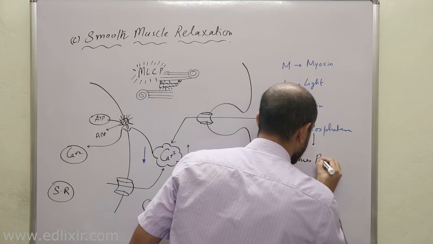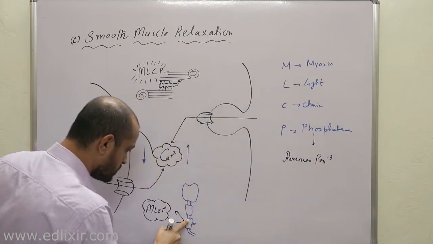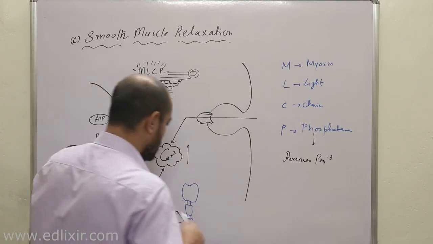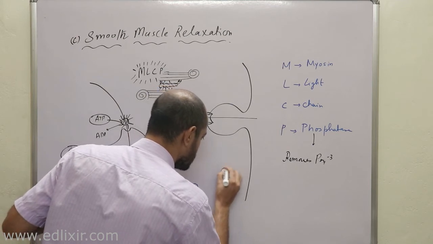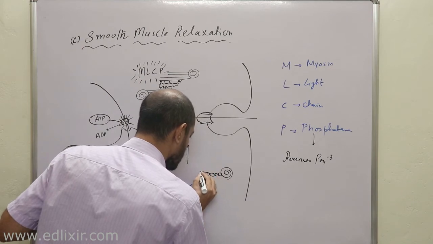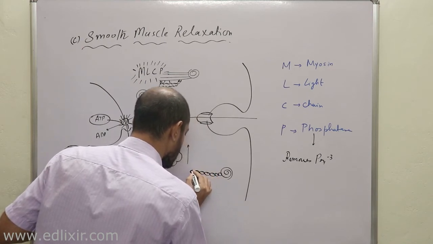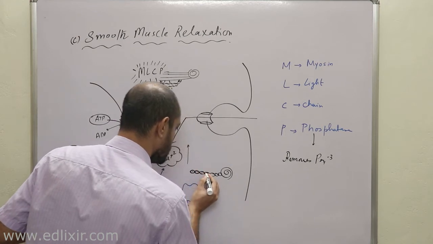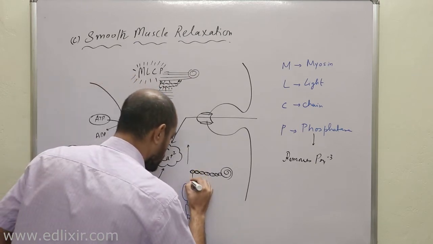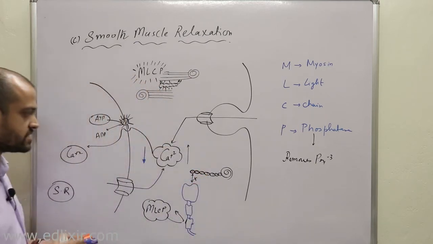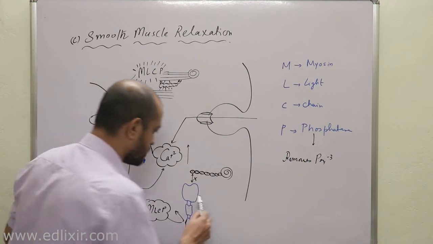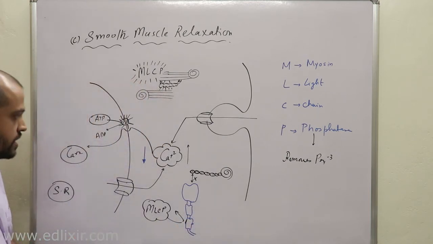Therefore, it will remove these phosphates, and no longer will there be interaction between the dense bodies and the actin. Listen, there will be no longer interaction between the myosin head and the actin molecules, and therefore there will be no effective contraction. Clear? There will be no effective contraction.